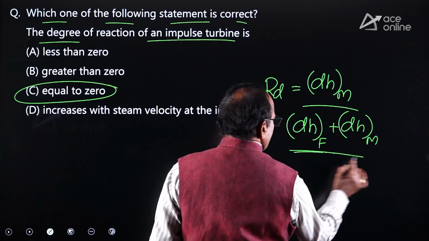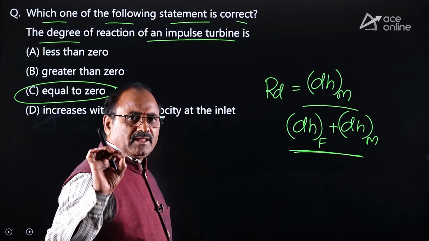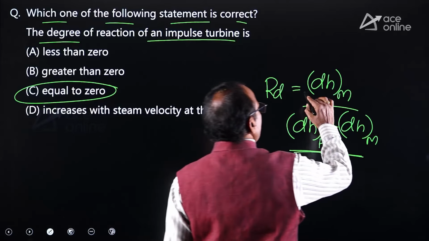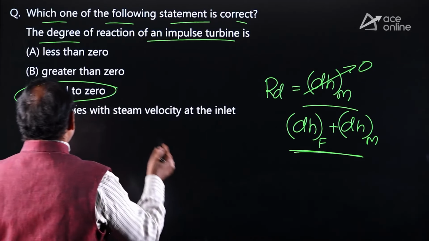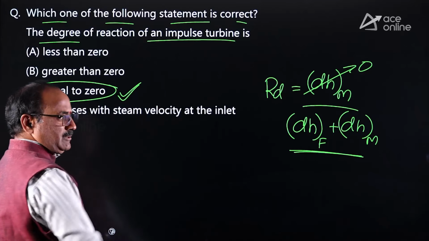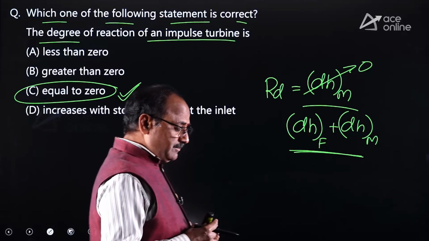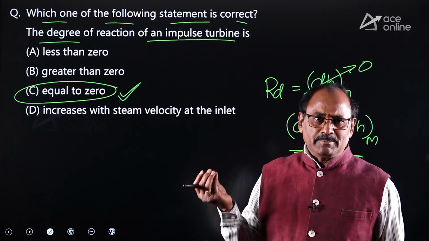This summation I can also write as the enthalpy drop per stage. Anyhow, for the impulse turbine like De Laval turbine, there is no pressure drop. Therefore, enthalpy drop in the movable blade is 0. 0 divided by something is 0 only. Therefore, degree of reaction for a simple impulse turbine like De Laval turbine is 0. Whereas for the pure reaction turbine like Hero turbine, the degree of reaction is 100%.